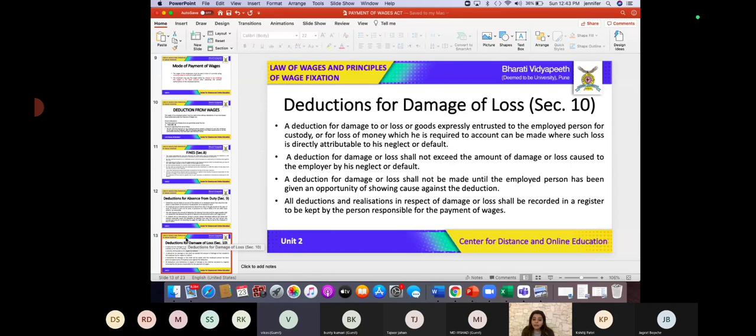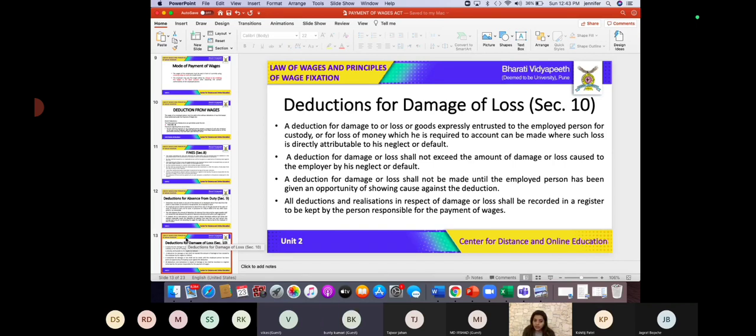So definitely the employee must be given a reasonable opportunity of being heard. And lastly, all deductions and realizations in respect of damage or loss shall be recorded in the register to be kept by the person responsible for the payment of wages. So it is very important that a register is maintained wherein all the deductions in respect of damages are recorded.